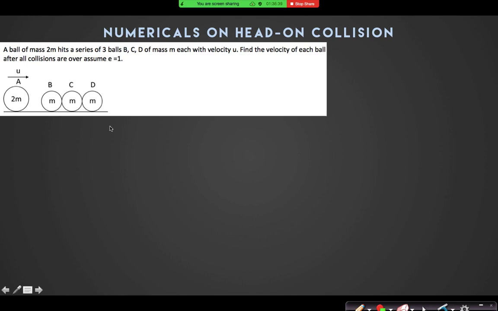A ball of mass 2m hits a series of 3 balls B, C, D of mass m each with velocity u. Find the velocity of each ball after all the collisions are over. Let us take the dimensions of all the balls the same, including ball A. Dimensions do not matter here. So this ball hits with u, first it hits B, and the collisions go on until all the balls attain their uniform speed. Until all the collisions are over, can you tell me the velocity of these balls?